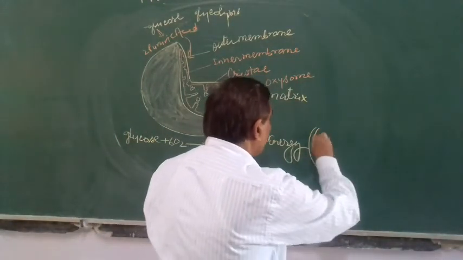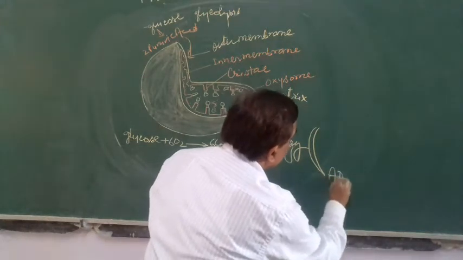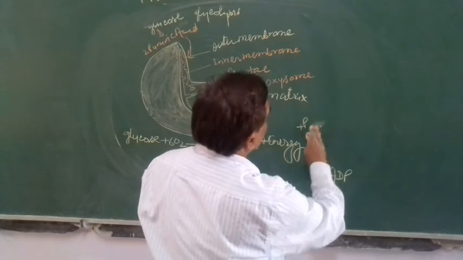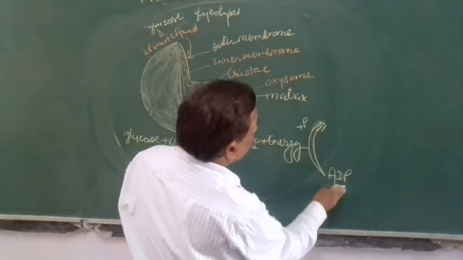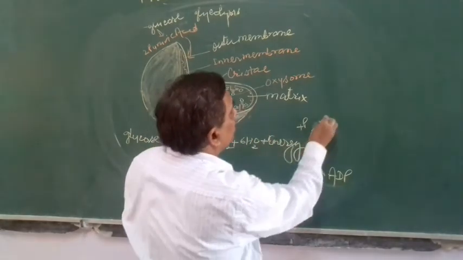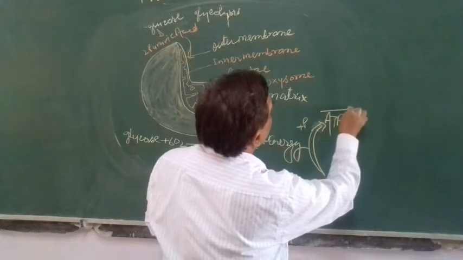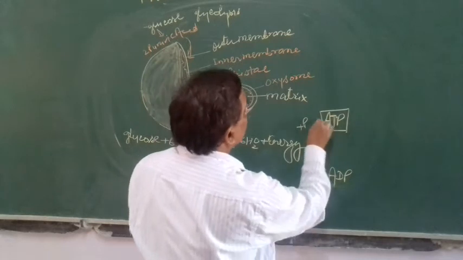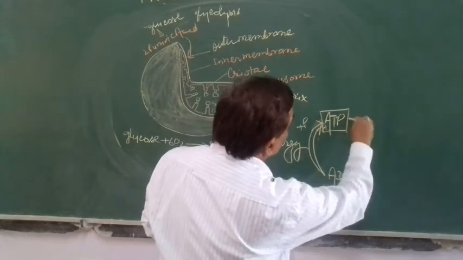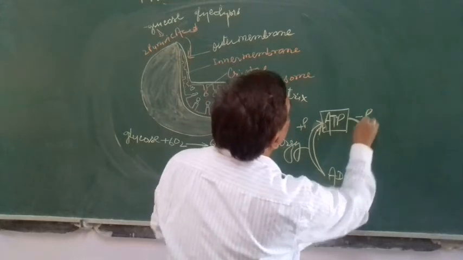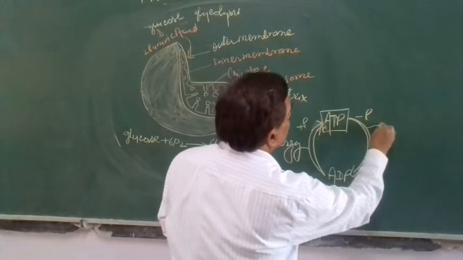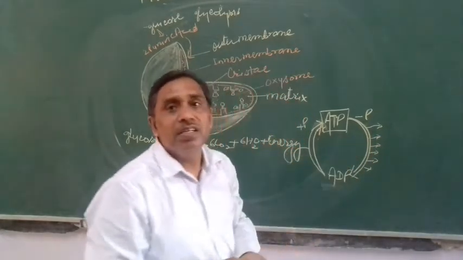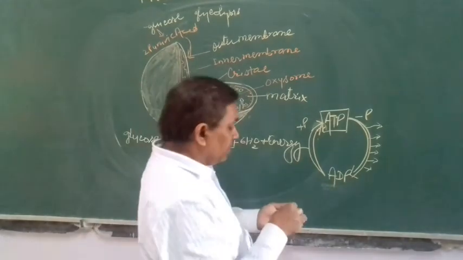Now this energy is going to be stored here. Suppose here is the ADP, and here is one inorganic phosphate. It combines with ADP, adenosine diphosphate, and this energy is trapped here and gets converted into ATP. Again, when the cell requires energy, this ATP releases one inorganic phosphate and releases energy, and this stored energy gets converted into mechanical energy.